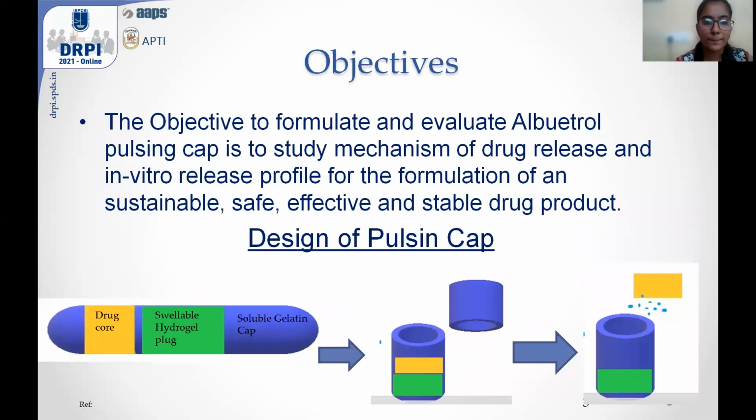Coming to the objective, my objective is to formulate and evaluate albuterol pulsing cap and to study the mechanism of drug release and also the in vitro release profile of the formulation. And I want to prove it as a sustainable, safe, effective, and stable drug product. As I said, here we can see the drug is present inside the core, and it is covered by a swellable hydrogel plug, and it is in turn covered by a soluble gelatin cap. So when it reaches its desired time, this soluble gelatin cap gets solubilized, and this hydrogel plug will get eroded, and the drug from the core gets released into systemic circulation.